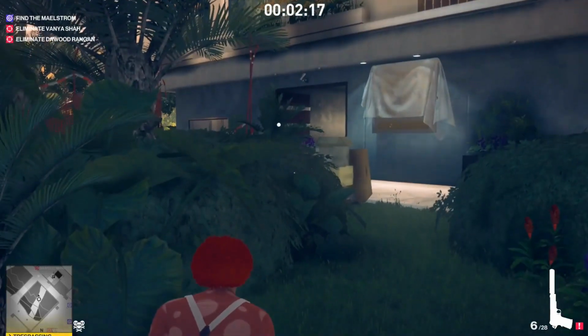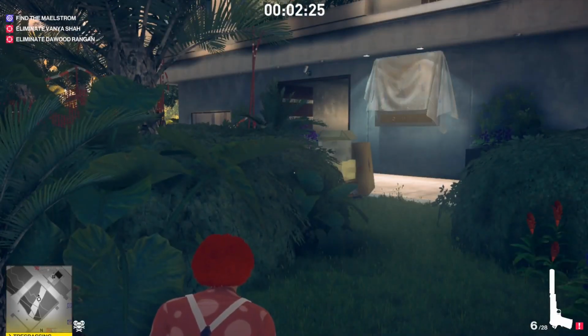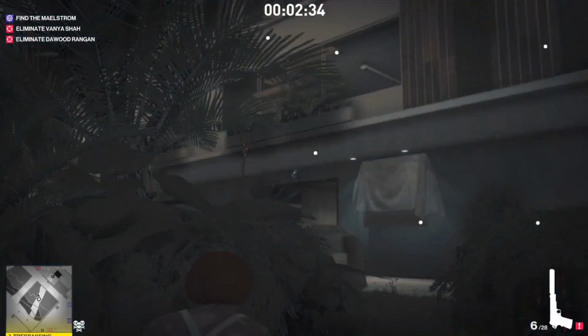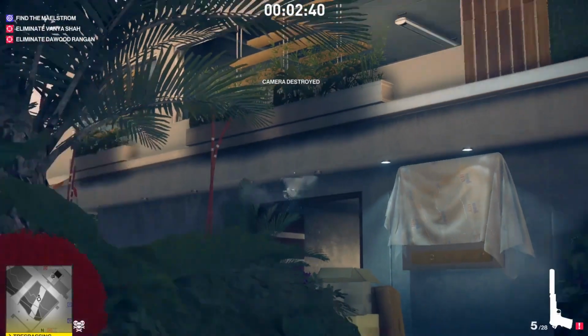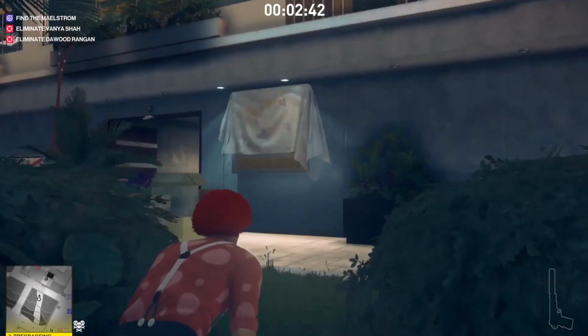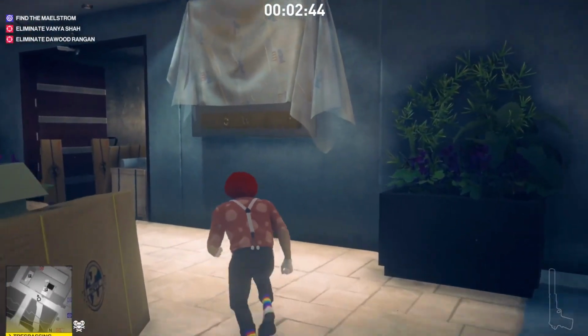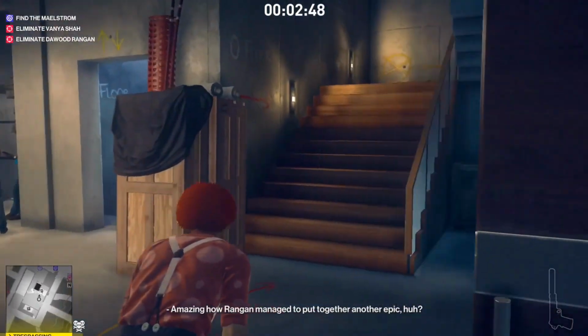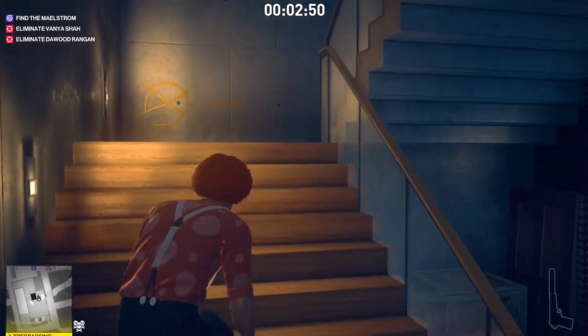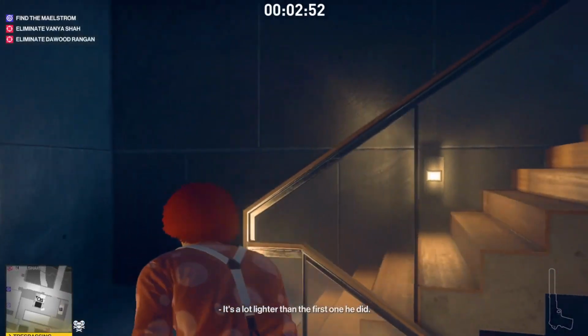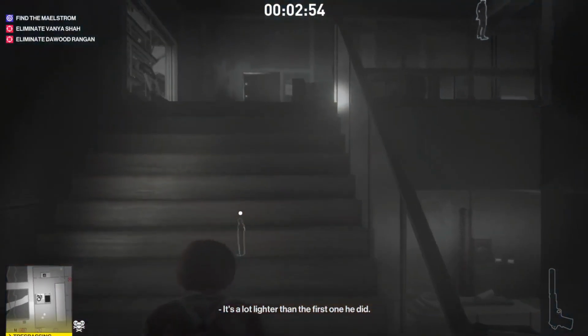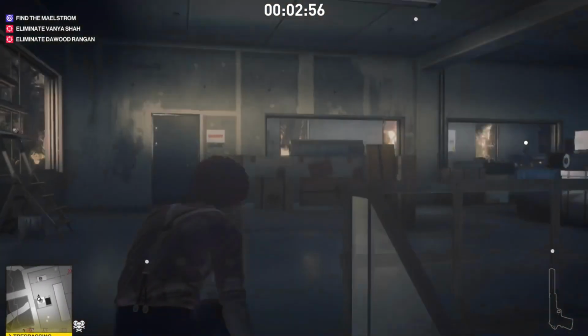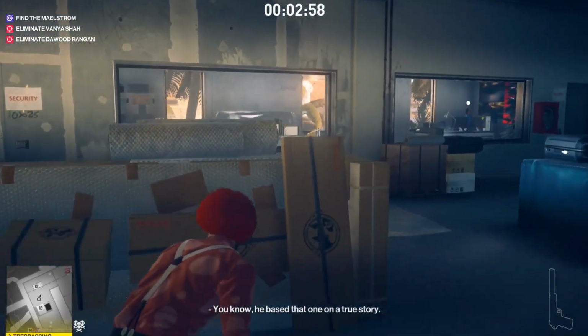So we need to shoot this camera, but this woman's standing there, so just make sure she leaves. And even right now she's over there, don't shoot it because she can hear it and she comes to investigate. So make sure she's gone over to that guy to talk to him and then shoot the camera. Otherwise she goes upstairs to investigate, and that's exactly where we want to go, so it just delays the whole thing. Again, look out for enforcers here.